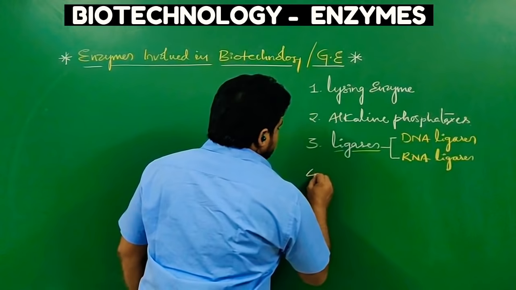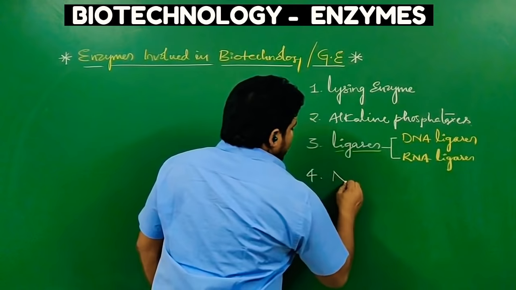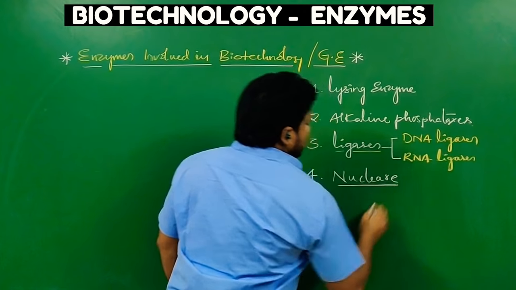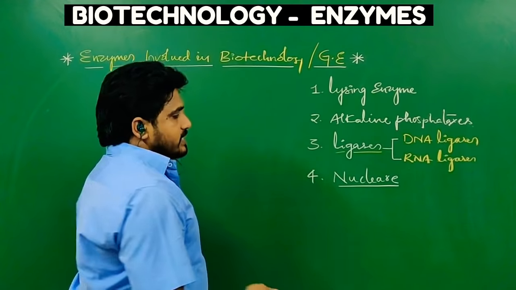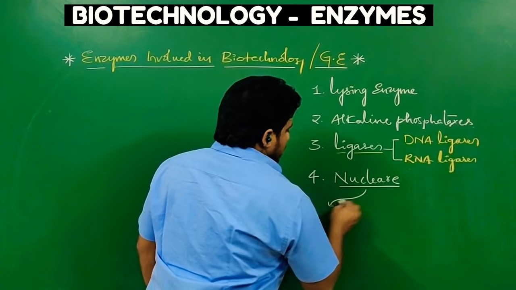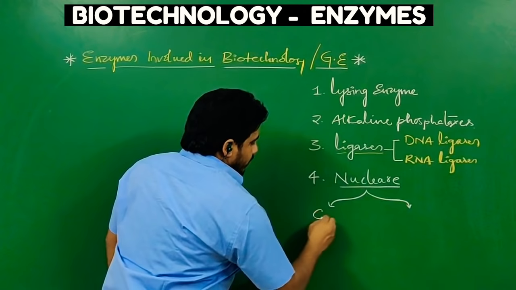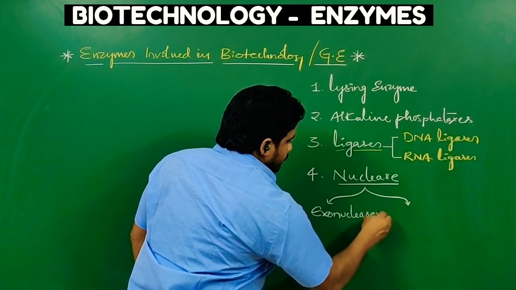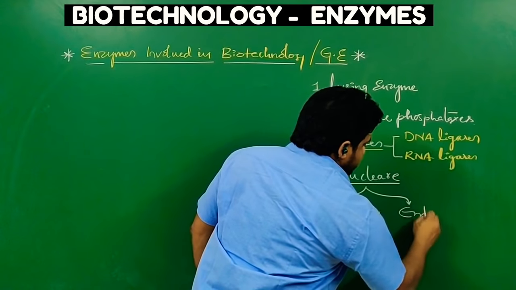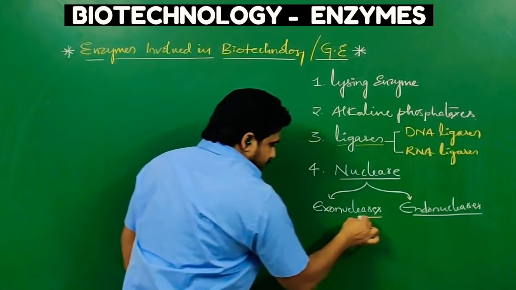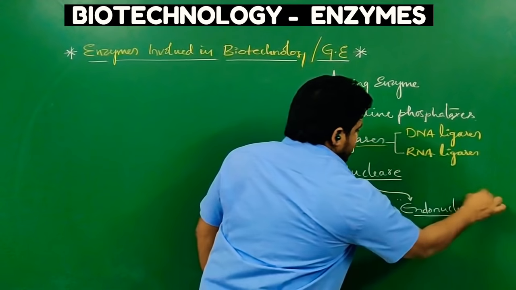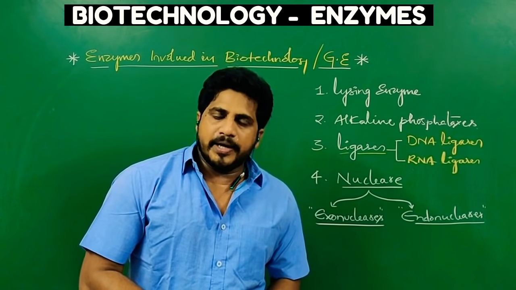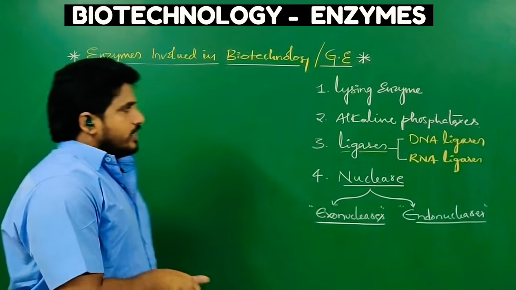Next, nucleases. Nucleases are the enzymes that help to break down the nucleic acids. These nucleases are of two types: exonucleases and endonucleases. Their further classification will be learned later. These are the four different types of enzymes involved in biotechnology principles and process. One by one, let us see.